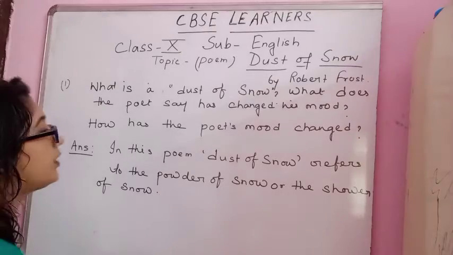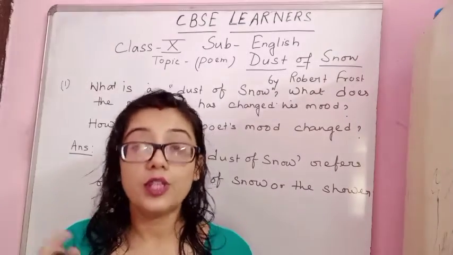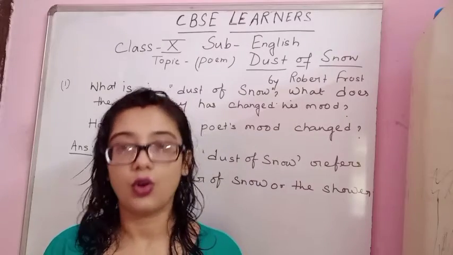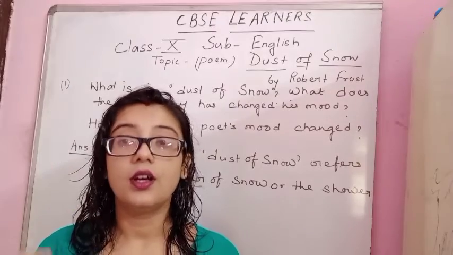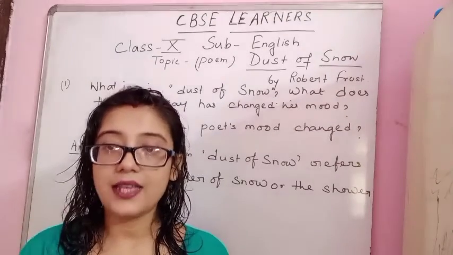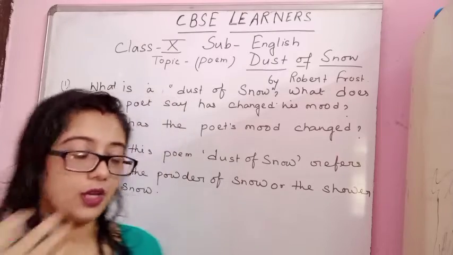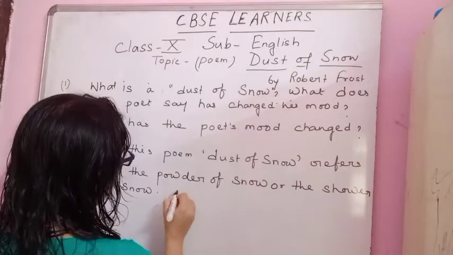Now the next one is, what does the poet say has changed his mood? Now what changed the poet's mood? The shower of snow, isn't it? Which was created by the crow. The sudden shower of snow created by the crow by shaking the ice-laden branch of a tree. So let's write, what does the poet say has changed his mood?